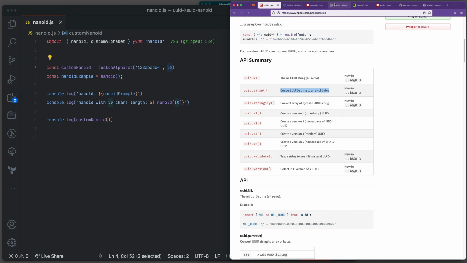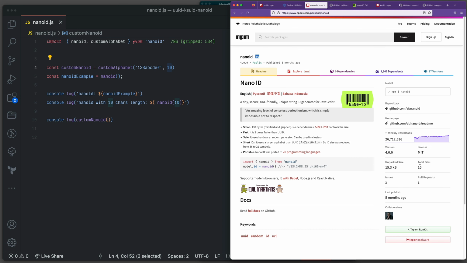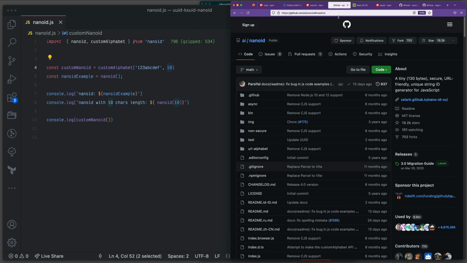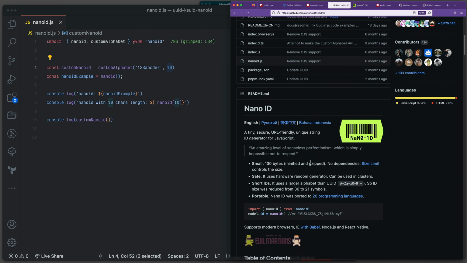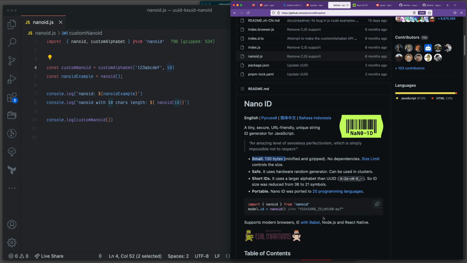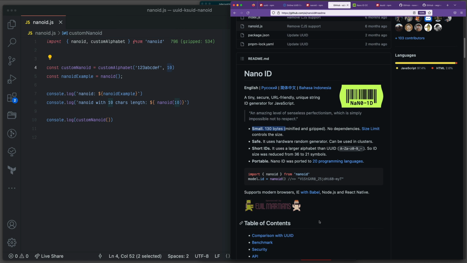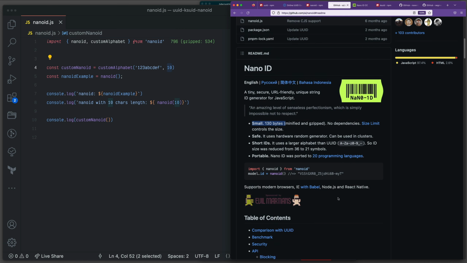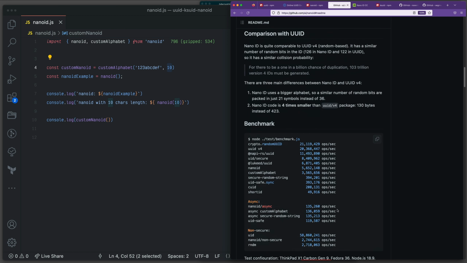Let's go through a website which is actually checking for all of these things. While we're on this topic, if you go to NanoID, first thing you can see is the size of the package. The package is not very big, and we just went through everything. If you want to know more, NanoID is using, for example, whatever technologies. It's quite small, 130 bytes. It's safe, it's portable. You can use it as a CLI. You can use it in many things. But if you scroll down a little bit, we have a benchmark. NanoID is pretty much here, so it's still very good.